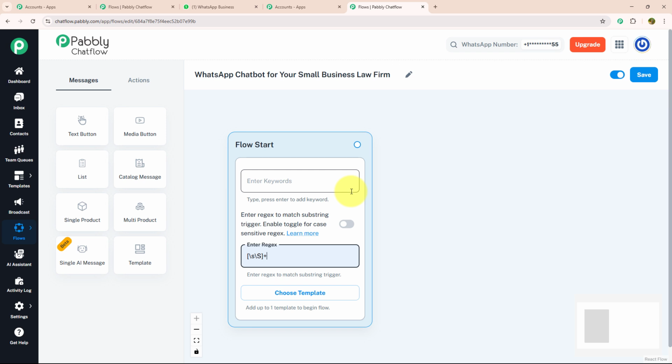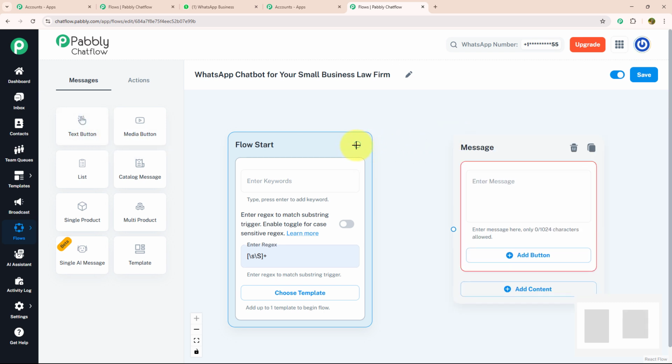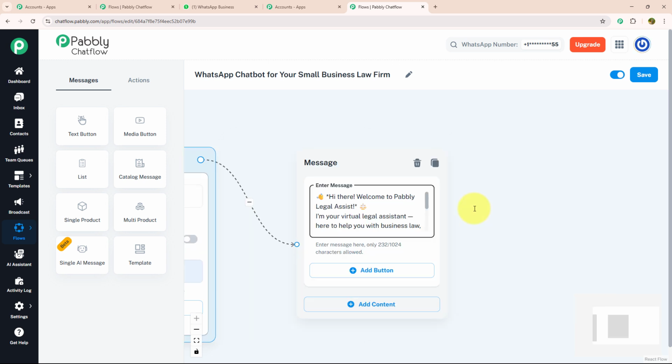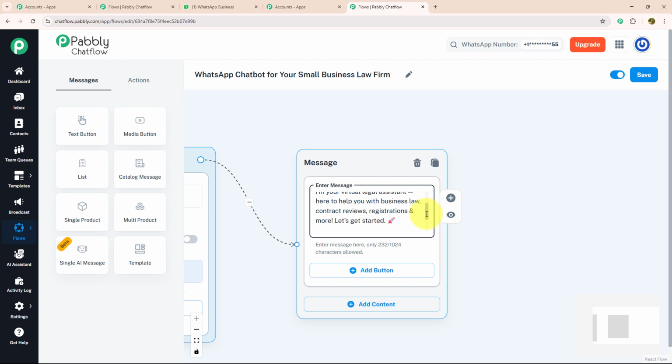Now, as soon as my customer enters a message, I want to send them a welcome message. For that, I'm going to drag and drop the text button, connect it with my flow start, and enter my welcome message like this, which says, "Hi there, welcome to Pabbly Legal Assist. I'm your virtual legal assistant here to help you with business law, contract review, registration, and more. Let's get started. Please choose what you'd like help with."